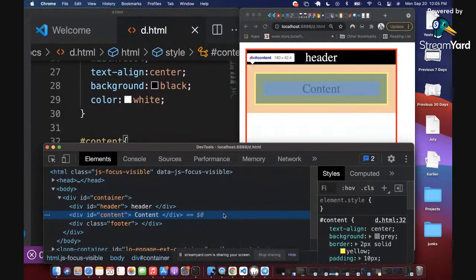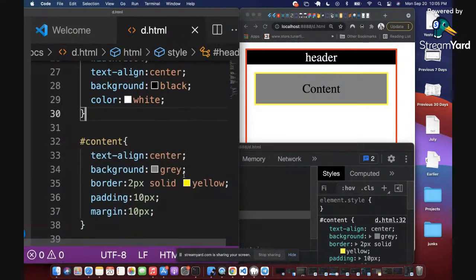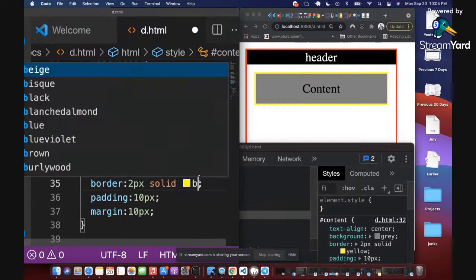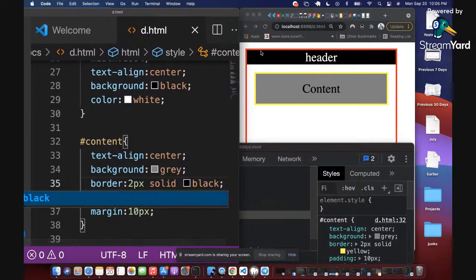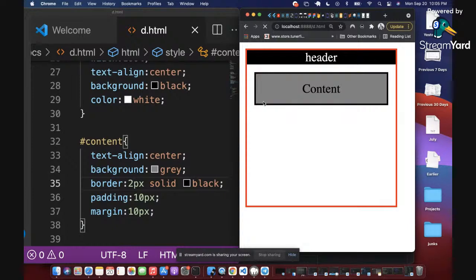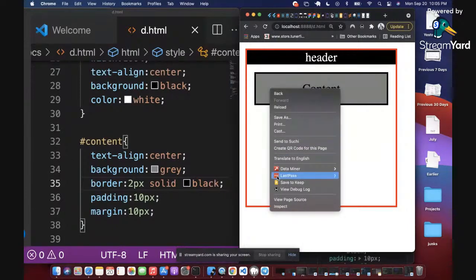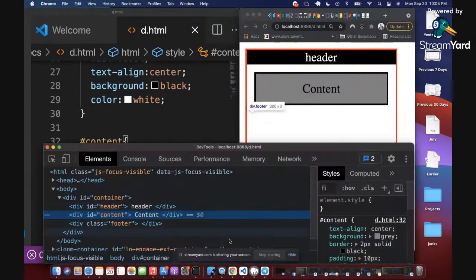There is a yellow bar, which is the padding. There is a yellow border, which is that line around it. Let me change the color of the yellow border so that I will not be saying yellow twice. I'm going to give this, what color is, let me call it black, right? So let me use that to explain. I'm going to refresh so that we see that. Beautiful. So let me inspect again so that I can explain again in clear terms.